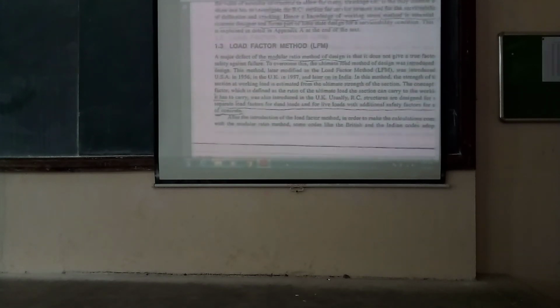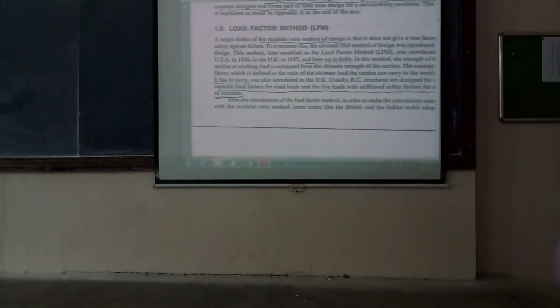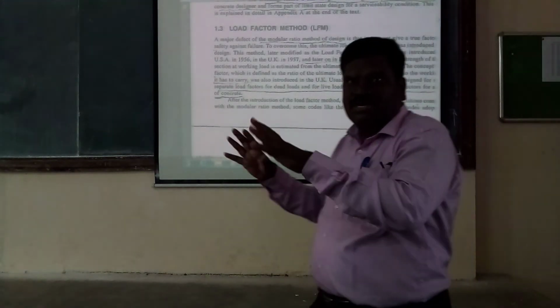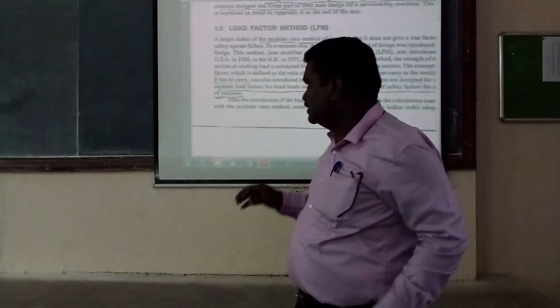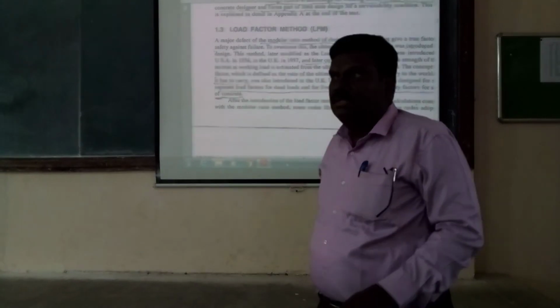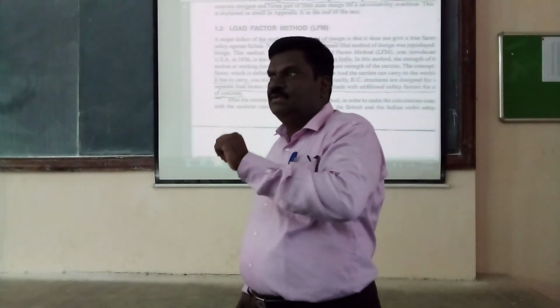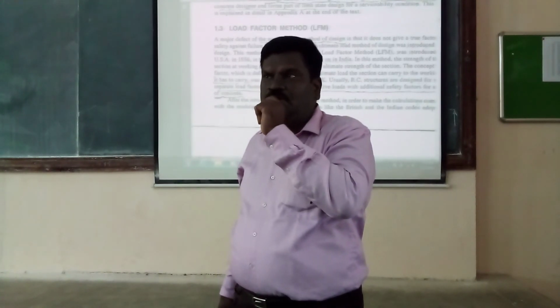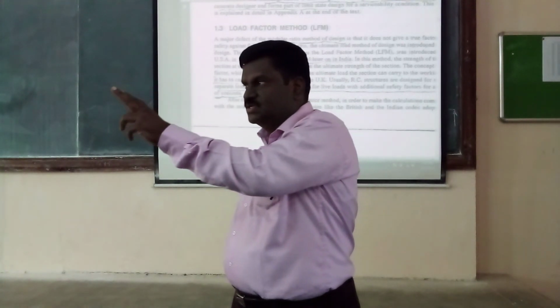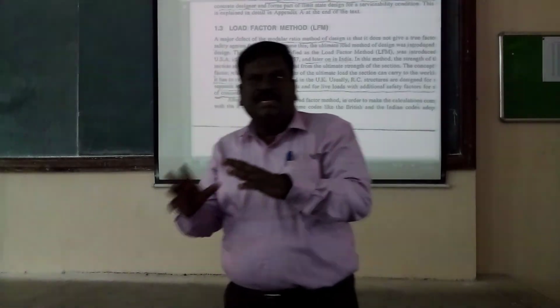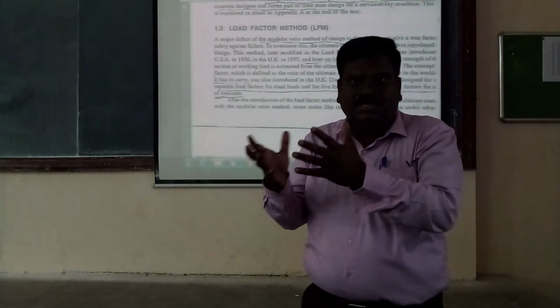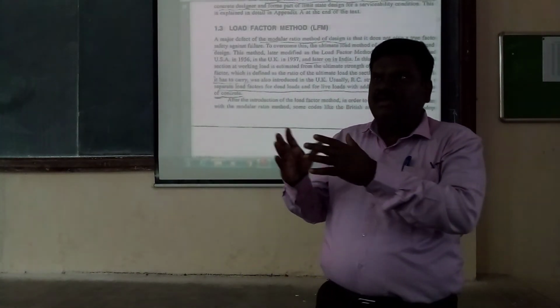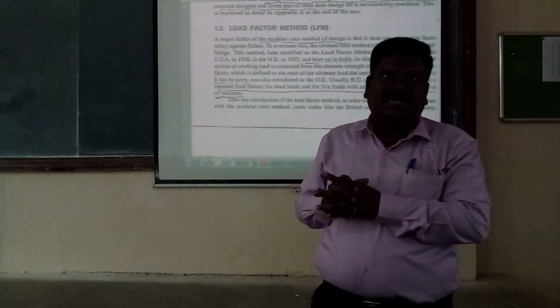Next time I will tell you what the load factor method is, also called the ultimate load method. I told you the debates about the working stress method. The main disadvantage of the working stress method is that it neither gives the true strength of the section nor the true factor of safety of the material.